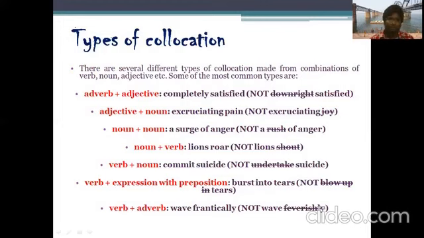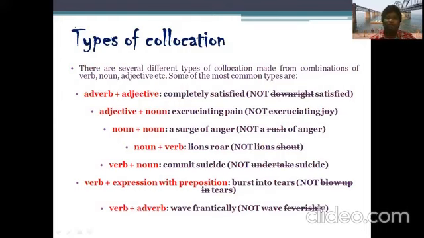See here, some words go together as adverb plus adjective. Completely is an adverb, and satisfied is the adjective. So completely satisfied. This is how we say it. We don't say downright satisfied. When we are using something, we have to be very careful about what we are using, so we are supposed to use appropriate language over there.